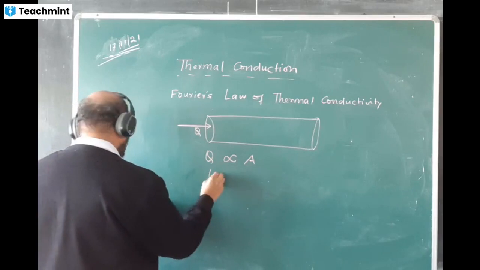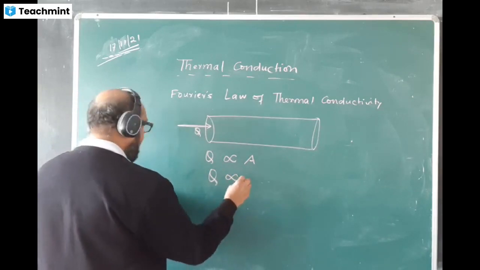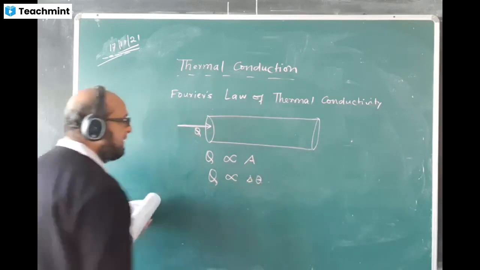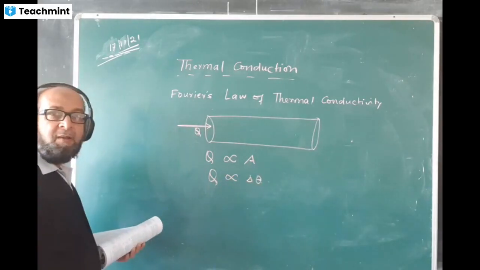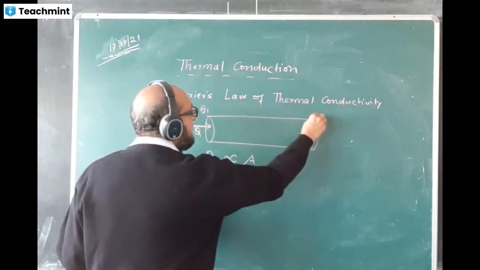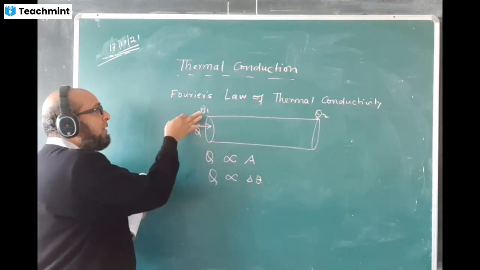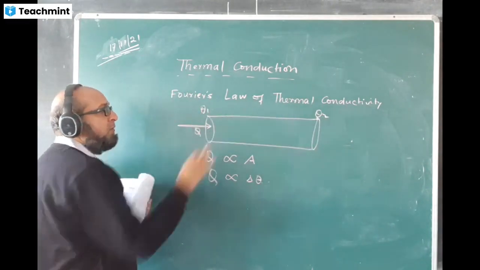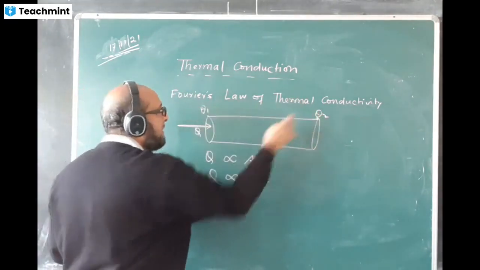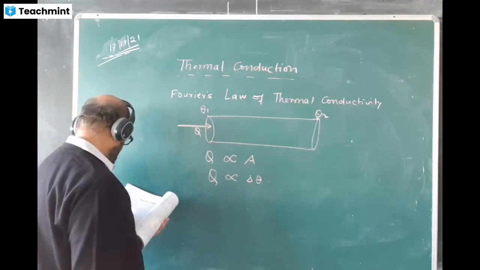Again, Q is directly proportional to the temperature difference, delta theta. Suppose this end temperature is theta 1 and this end temperature is theta 2. Definitely heat flows from a point of higher temperature to a point of lower temperature. The temperature difference will become theta 1 minus theta 2.